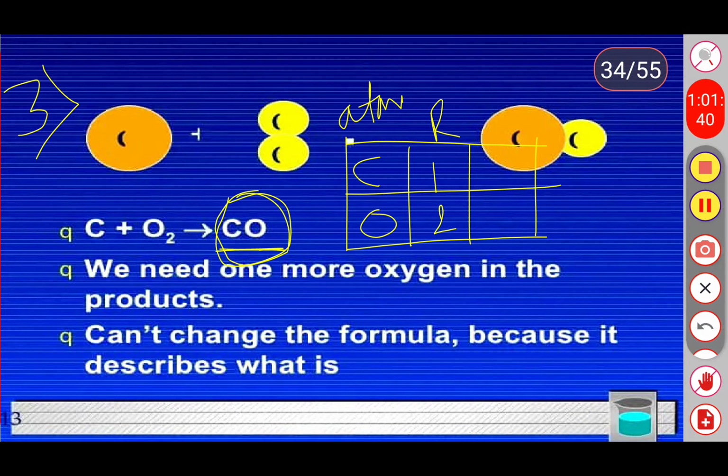Only one carbon atom and only one oxygen atom are present in the product. So we need to balance oxygen here because carbon is already balanced. One atom in the reactant and one atom in the product, so it is already balanced. We need to balance the oxygen atom.